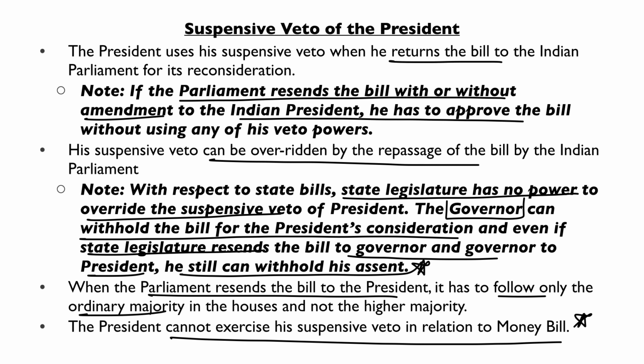Now two very important points. If the parliament is resending the bill, ठीक है, to the president, they will only need ordinary majority for the repassage of the bill. And secondly, the president cannot exercise her suspensive veto when it comes to money bill. So remember these two very important points.